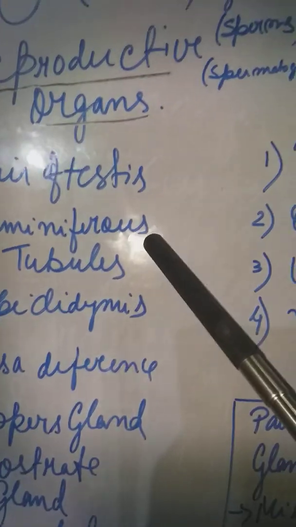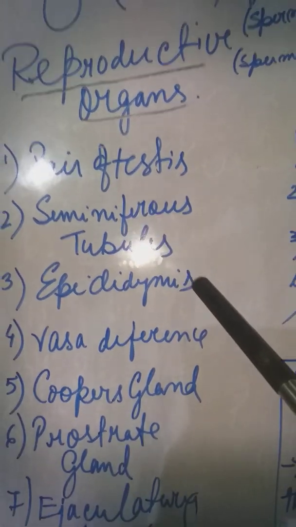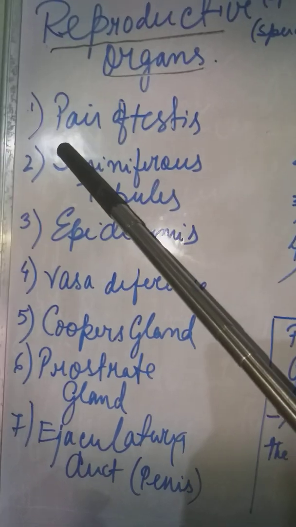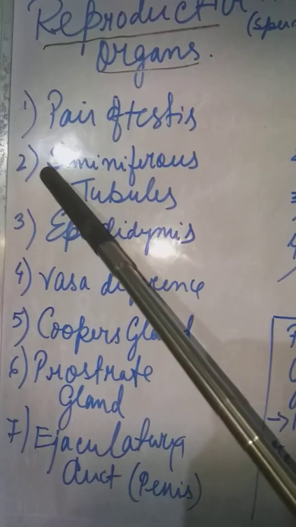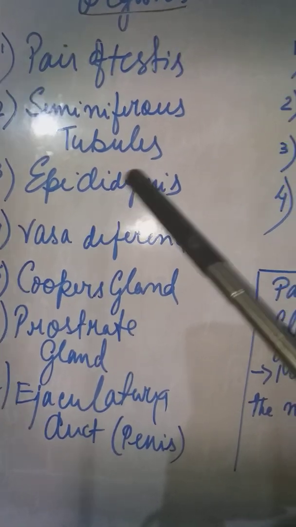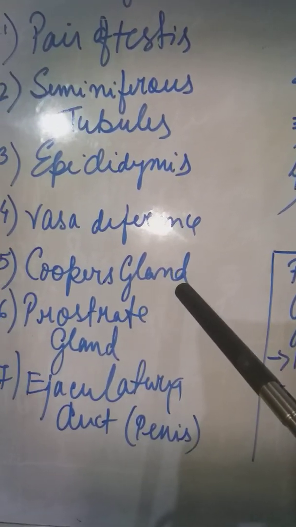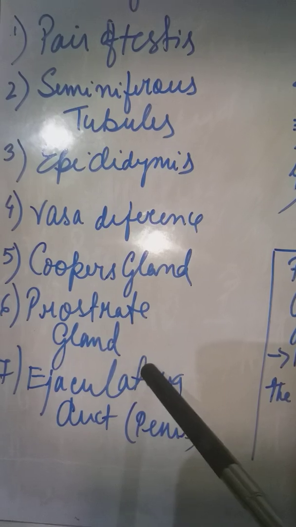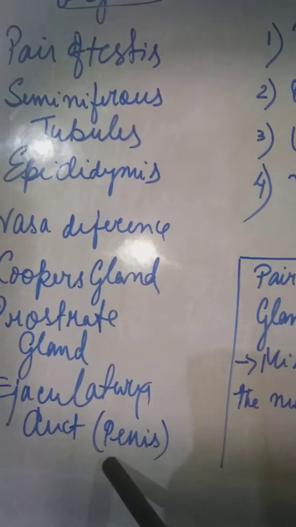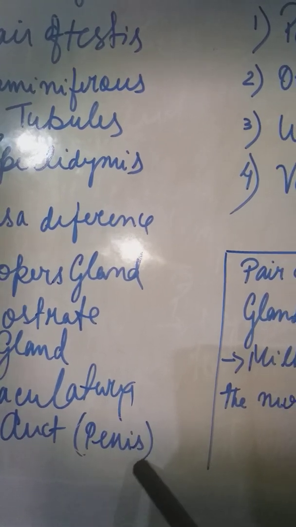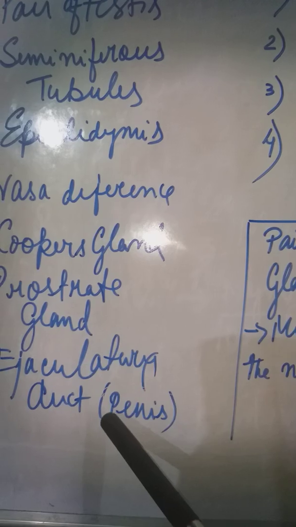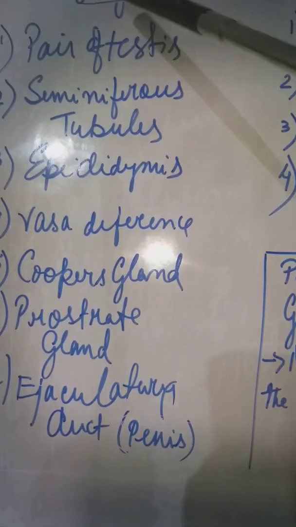Now if we consider the reproductive organs in the male, we have a pair of testes, the seminiferous tubules, epididymis, vas deferens, Cowper's gland, prostate gland, and the ejaculatory duct, which is also known as the penis. Here the penis forms a common ejaculatory duct for the urethra as well as the semen.